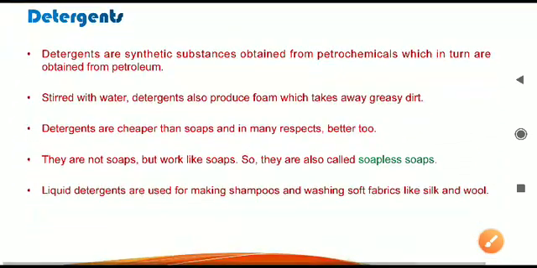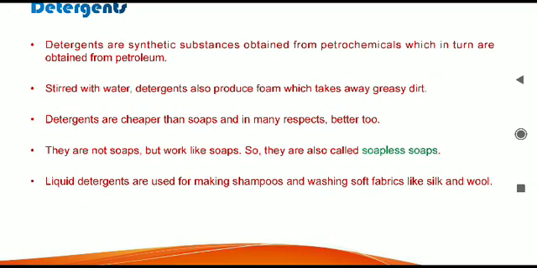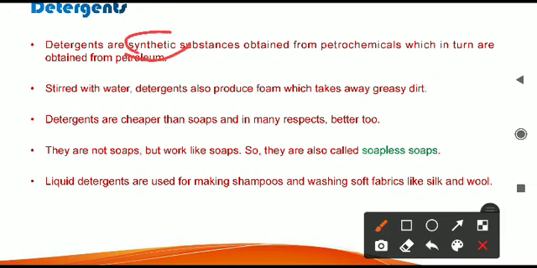Next, the last topic is about the cleansing agent, that is detergents. Detergents are all synthetic substances. These are not natural things. Like soap is made from what? From plant oil, but detergent is not so. It is synthetic. It is totally made from chemicals only. So detergents are synthetic substances, and they are made from the petrochemicals that are obtained from petroleum.